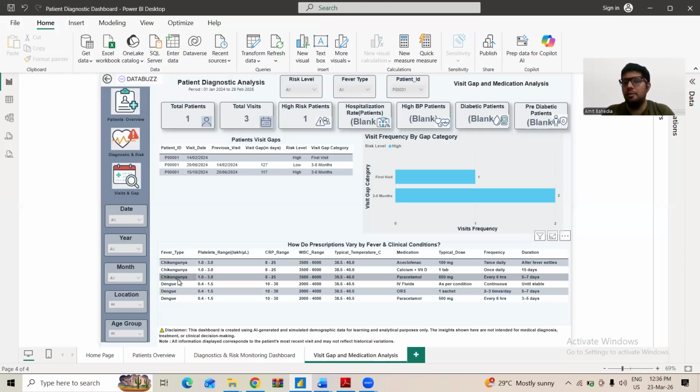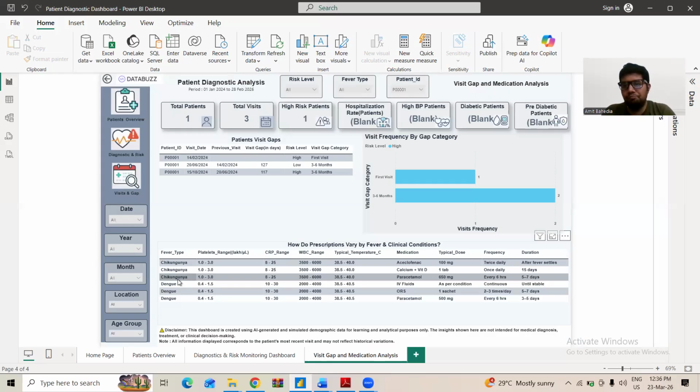The medication and the medical prescriptions are generic. So we cannot give the decision part to the hospital management, saying this is something you need to do. But if the hospital does this patient diagnosis analysis very properly, then they can provide effective services to the patients.